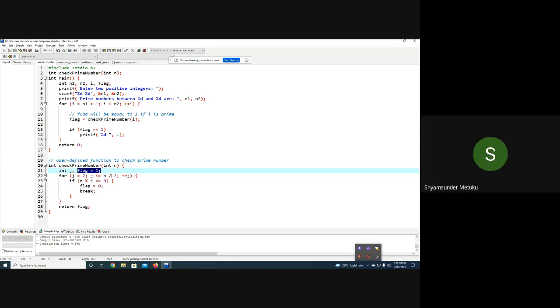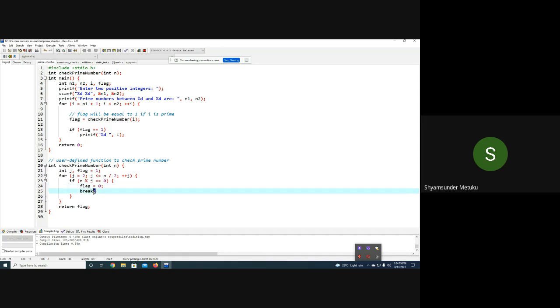2 less than or equal to 2, true or false? True. So it will enter into the for loop. After entering the for loop, n value is how much? 4. 4 percentile 2, how much? 0, isn't it? Remainder is 0, so 0 double equal to 0, which is true. So flag becomes 0. When flag becomes 0, do you think I need to check the remaining numbers again?